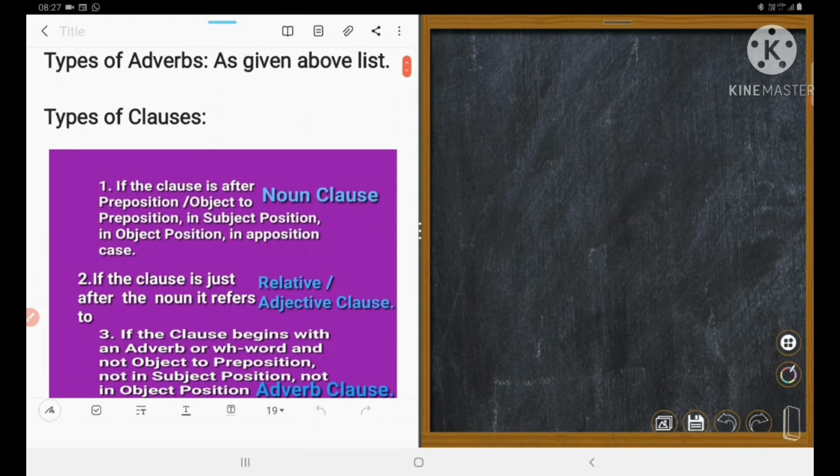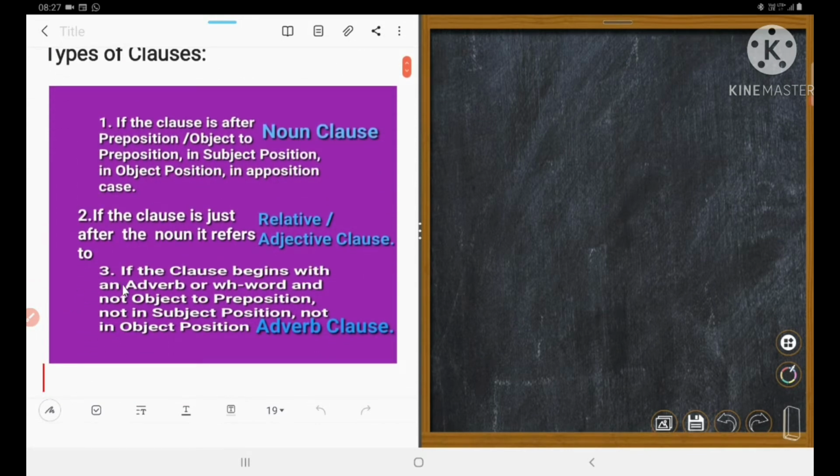Now, let's see the types of clauses as per the use of conjunctions. Conjunctions are of two types, coordinators and subordinators. Coordinators are generally used in compound sentences, sometimes mixed sentences, and subordinators are used in complex sentences. Subordinate clauses are of three types: noun clause, relative or adjective clause, and adverb clause.